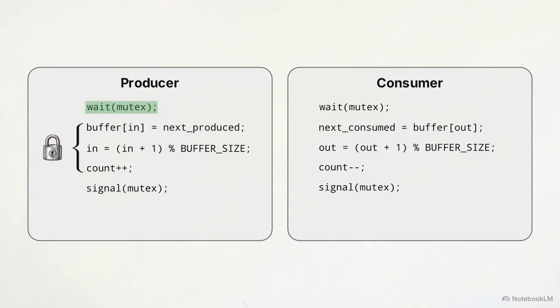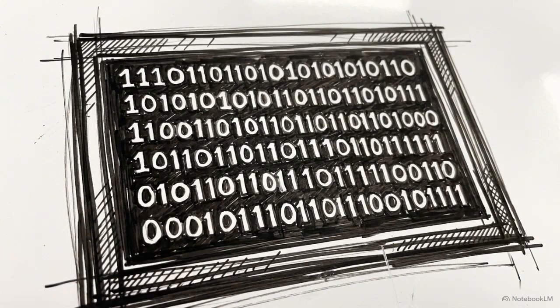Once the producer executes wait(mutex) and acquires the lock, the OS physically bars the consumer from progressing past its own wait command. The producer completes its read, modify, and write cycle in total isolation. Only when it finishes does it call signal(mutex) to release the lock. The mutex forces parallel hardware to behave sequentially for a fraction of a millisecond. It kills the race condition at its root by restoring the illusion of atomic operations.